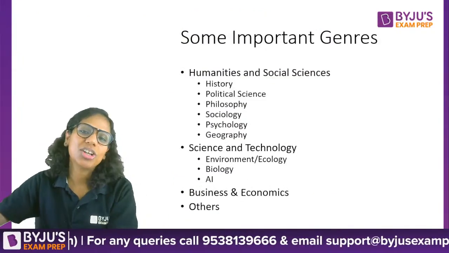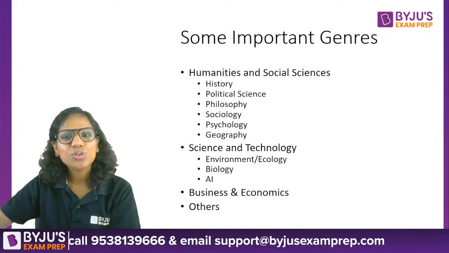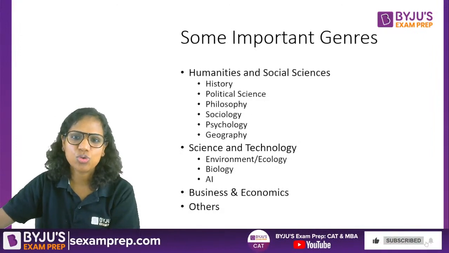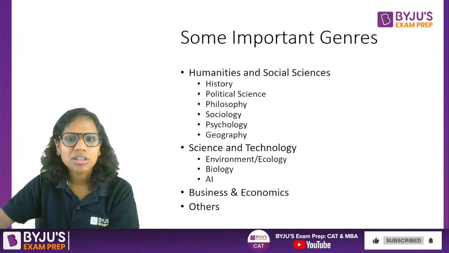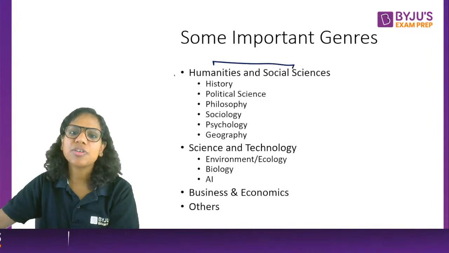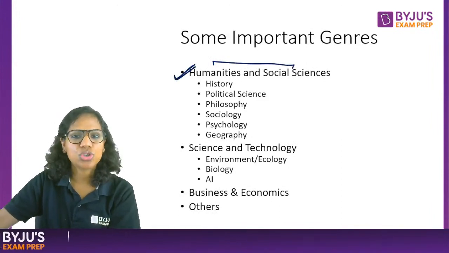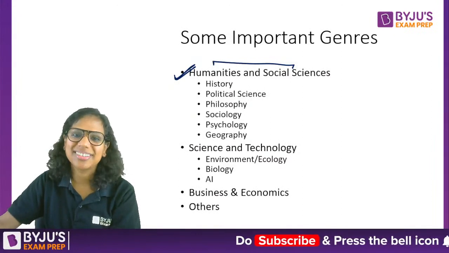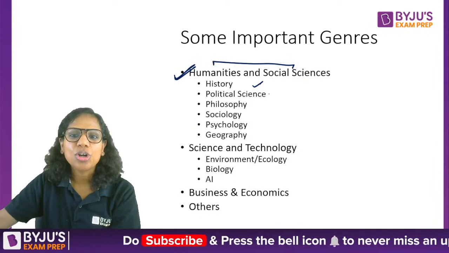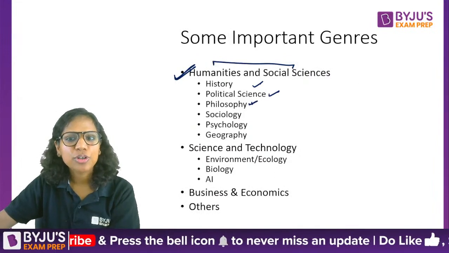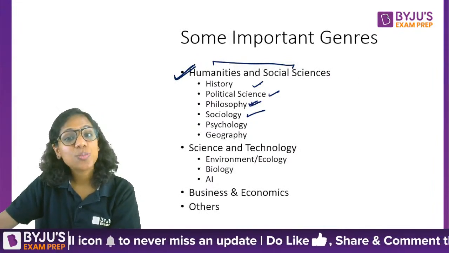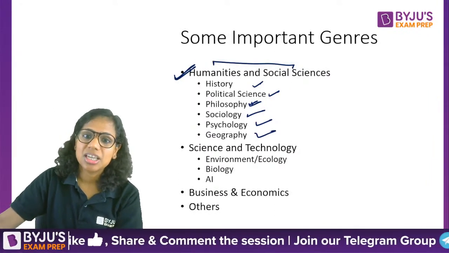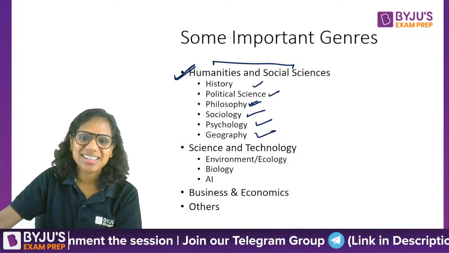So students ask me, what are the important genres? See, even if I give you broad important genres, there are so many sub-disciplines within a particular broad genre. For instance, HSS, Humanities and Social Sciences, has become increasingly popular. All of these are under HSS, and I haven't listed all. These are some: history, political science, political philosophy, philosophy in general, sociology, anthropology, psychology, geography, gender studies, human rights. They are all a part of humanities and social sciences.